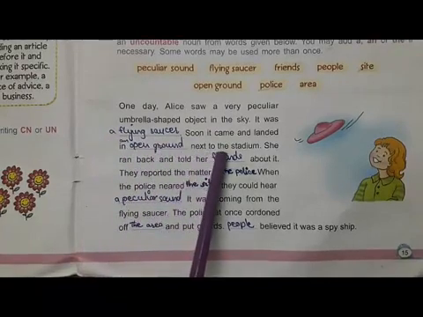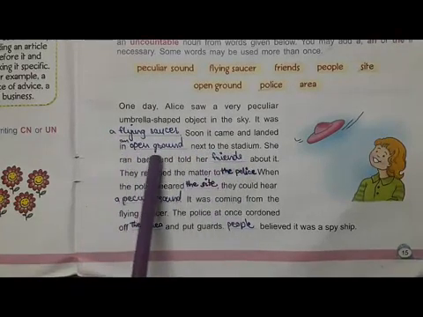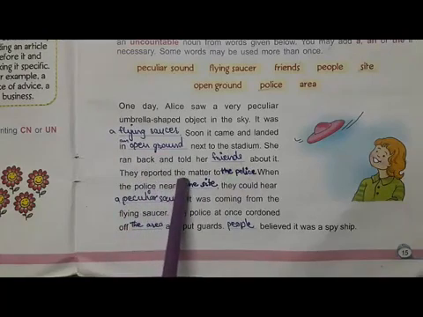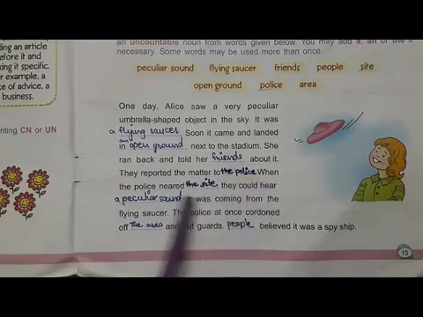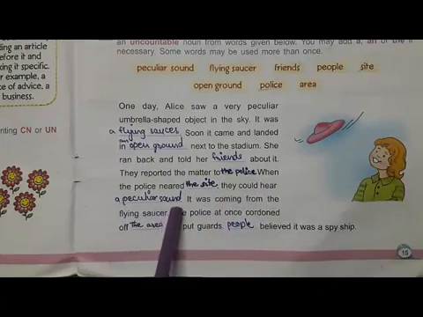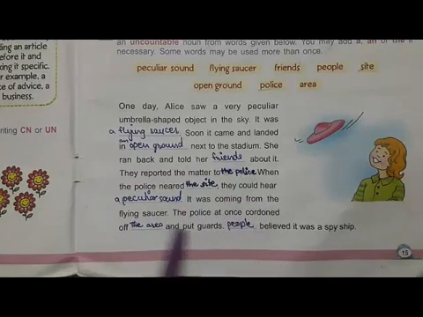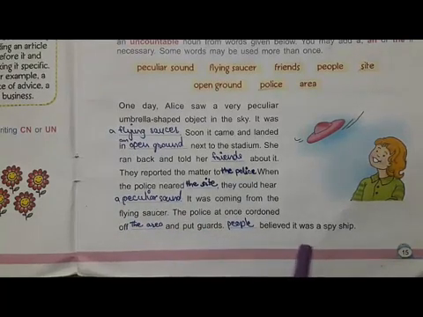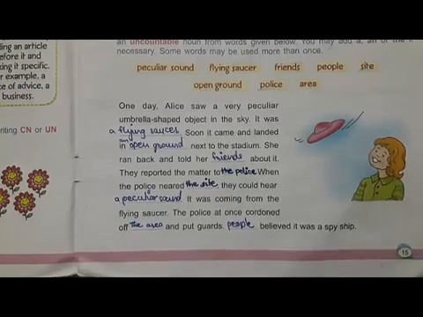Soon it came and landed in an open ground next to the stadium. She ran back and told her friends about it. They reported the matter to the police. When the police neared the site, they could hear a peculiar sound. It was coming from the flying saucer. The police at once cordoned off the area and put guards. People believed it was a spy ship.